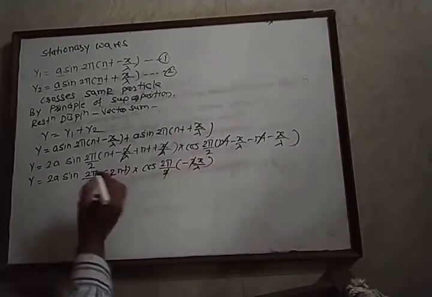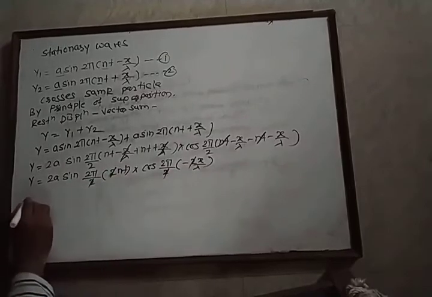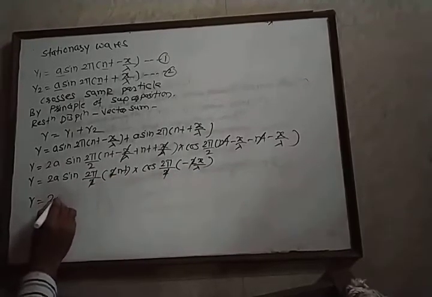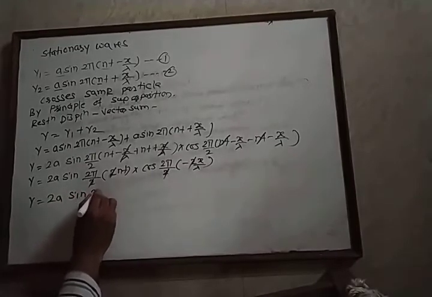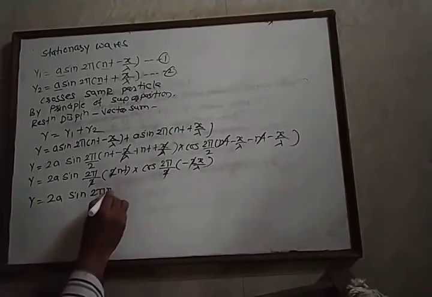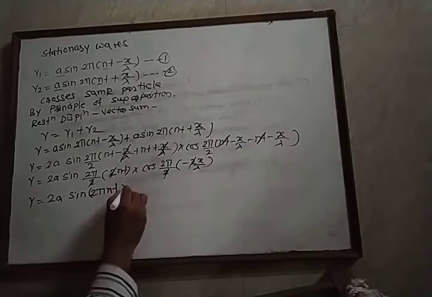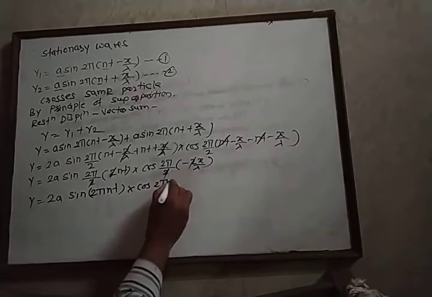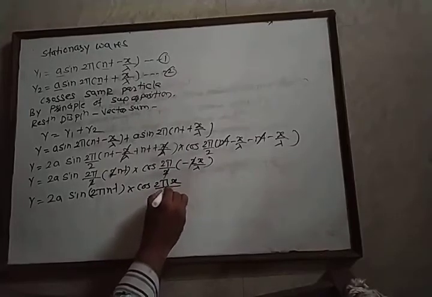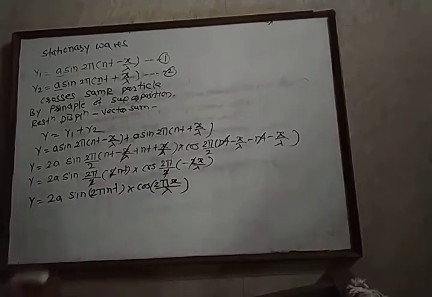Now 2 gets cancelled. Therefore we get y equals 2a into sin of 2π nt in one bracket and cos of 2π x upon lambda in the second bracket.